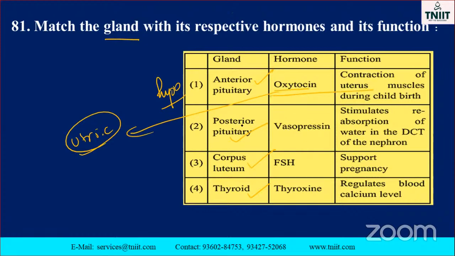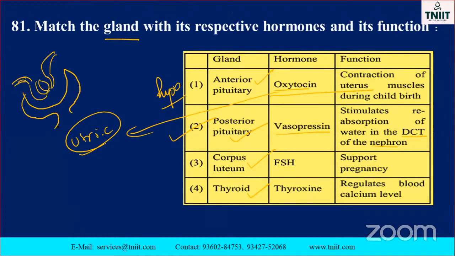Posterior pituitary, just note it down. Posterior pituitary secretes vasopressin. Yes, it is also very, very essential for the distal convoluted tubule in the kidney; it stimulates the reabsorption of water in the DCT of the nephron. Distal convoluted tubule, proximal convoluted tubule. Where is it? You know about the Bowman capsule, isn't it, my dear? The nephron consists of the Bowman capsule, isn't it?